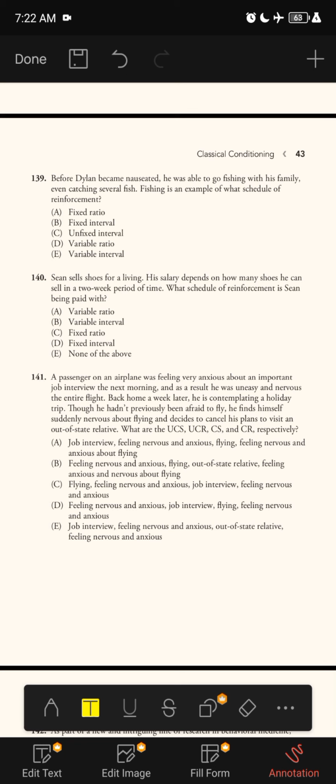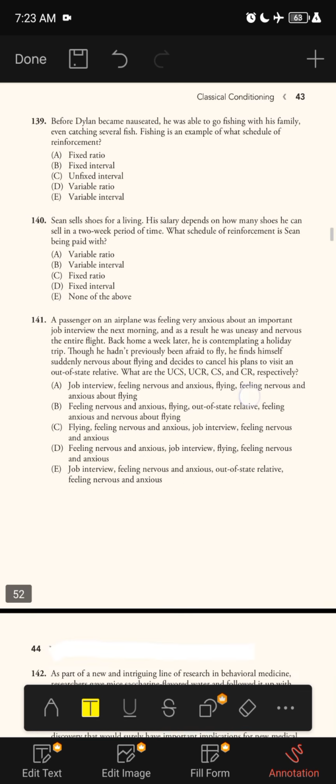The correct answer is D. Variable ratio. Variable ratio is correct, because when fishing, a person does not know when or how long it is going to take to catch a fish. Variable interval is incorrect, because interval simply means time. So the correct answer is D, which is variable ratio. Next question.